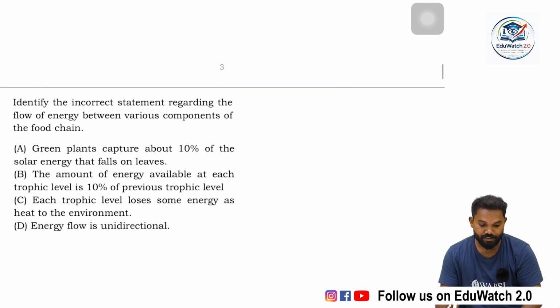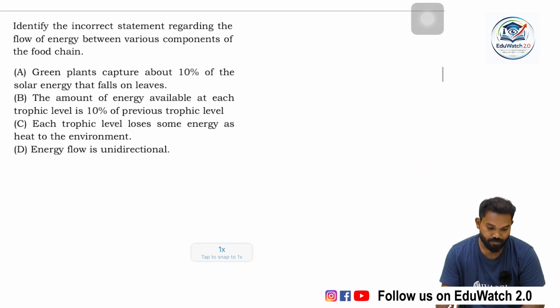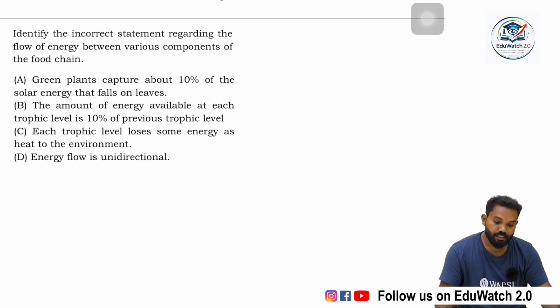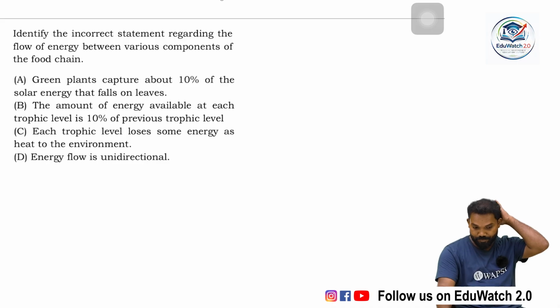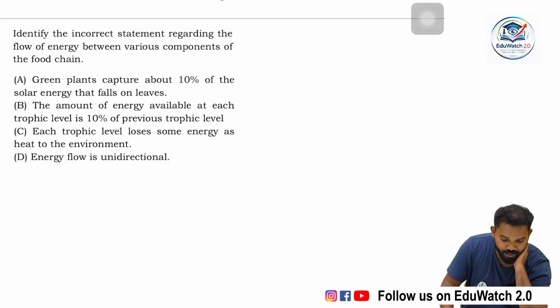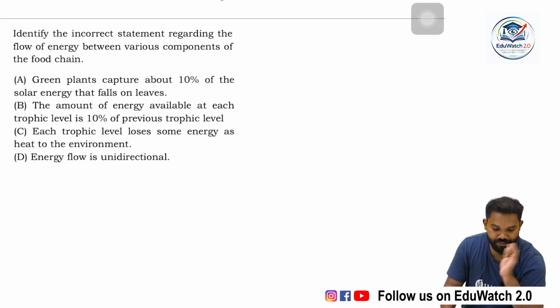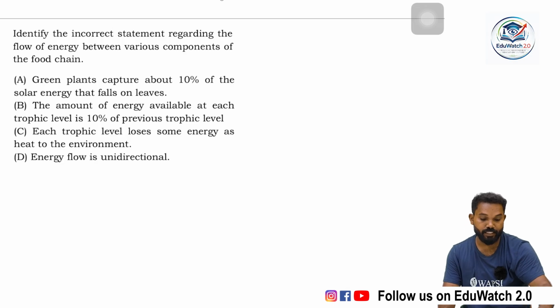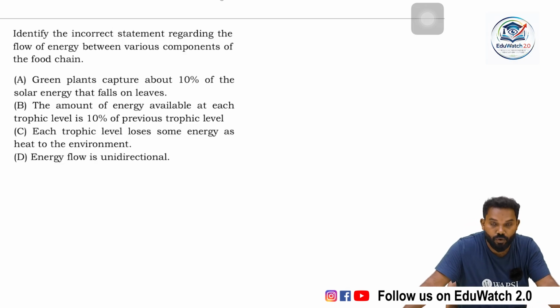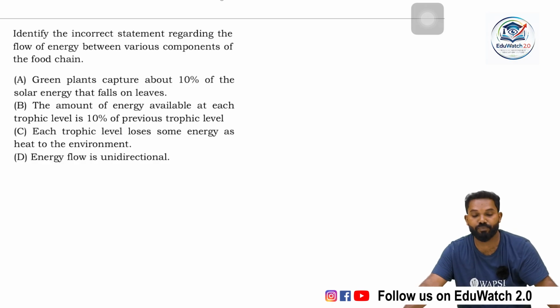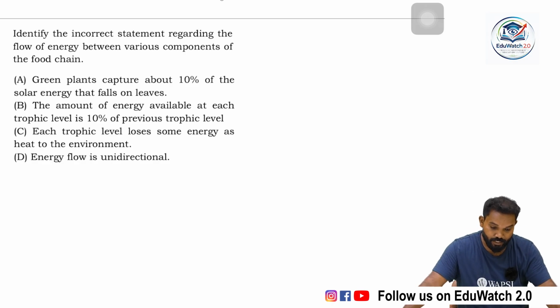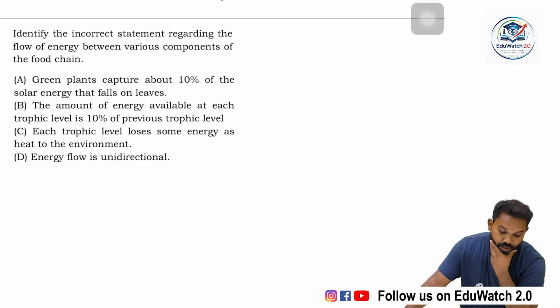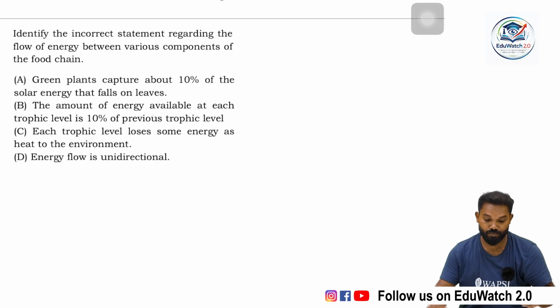Moving to the next question. It is also a statement question that is related to ecosystem. Identify the incorrect statement regarding the flow of energy between various components of the food chain. Flow of energy, energy flow.